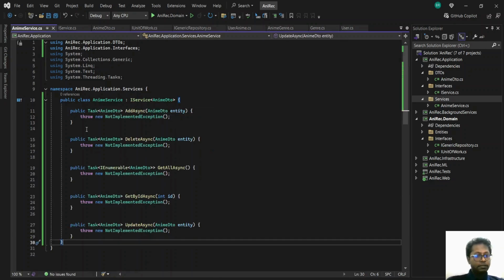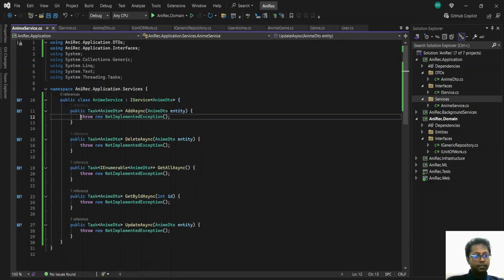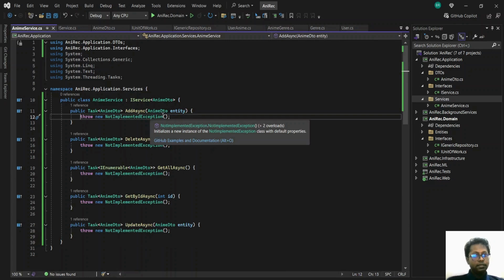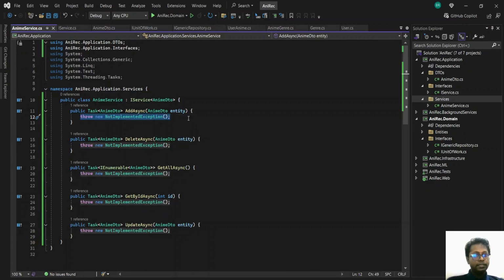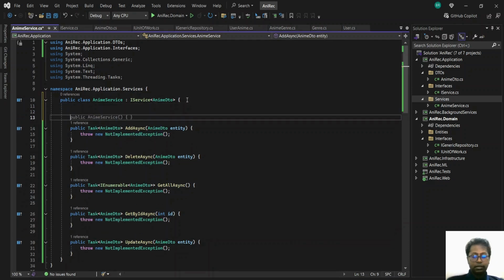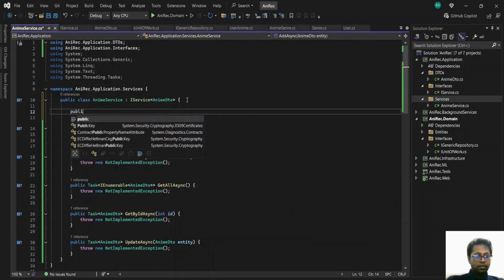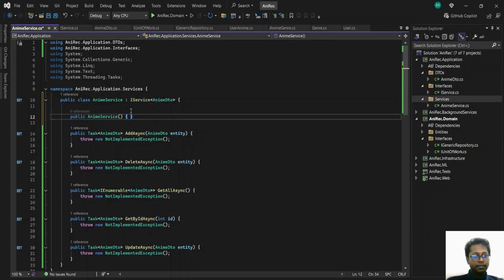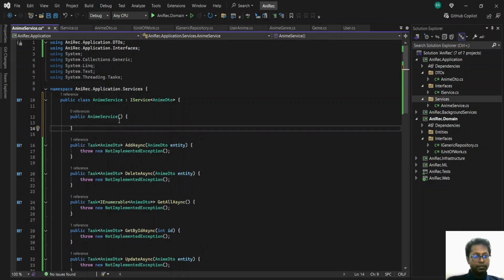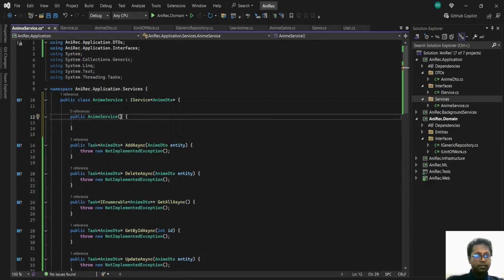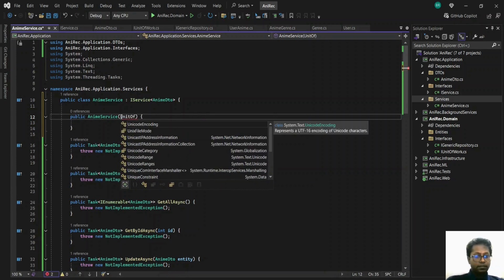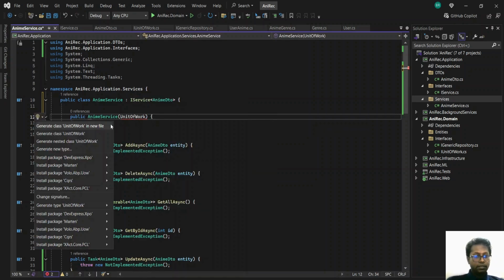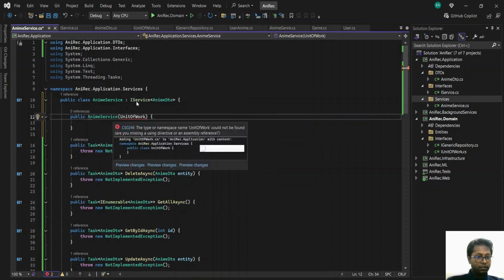We'll implement the interface. Okay, we have this add async. Before we move on ahead with the implementation, we'll have our unit of work declared here. We'll import it. Where is it?